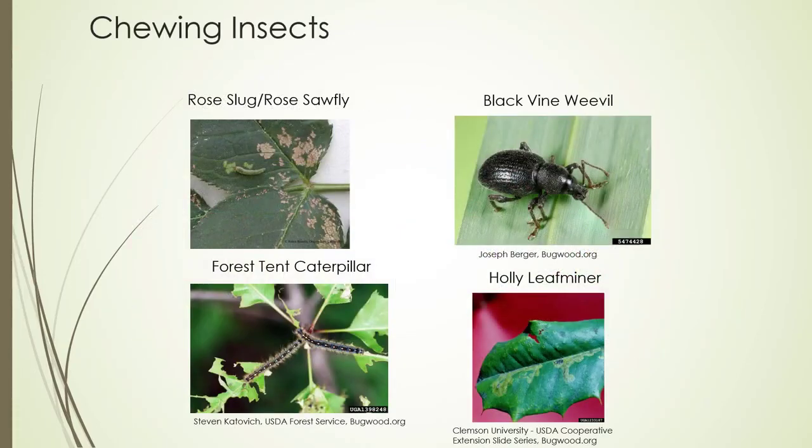Chewing insects, well, we've got a rose slug, a rose sawfly, where they chew the upper portion of the leaf. Black vine weevil chews the outer edges of leaves. Forest tent caterpillar eats the entire leaf, and then holly leaf miner chews their way through the inside of a leaf.